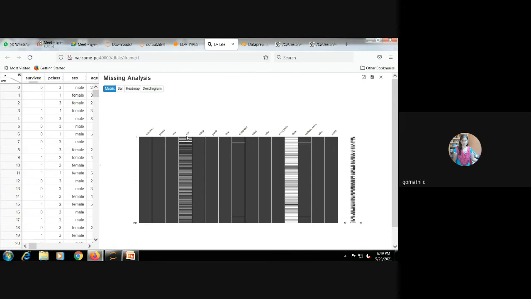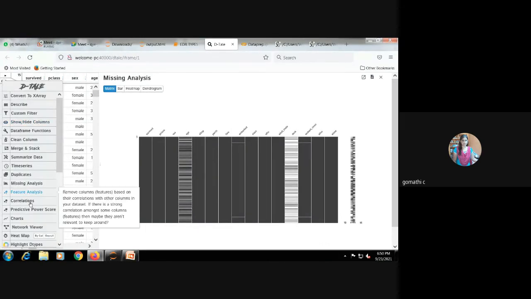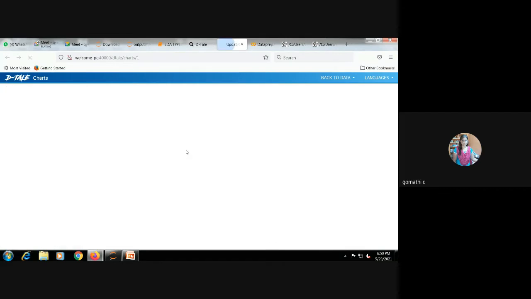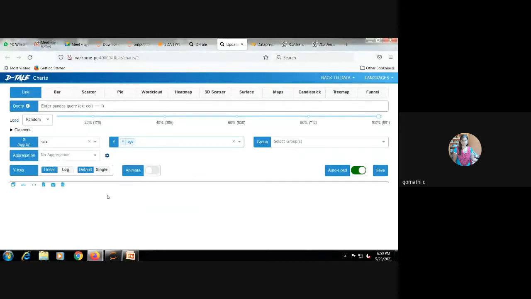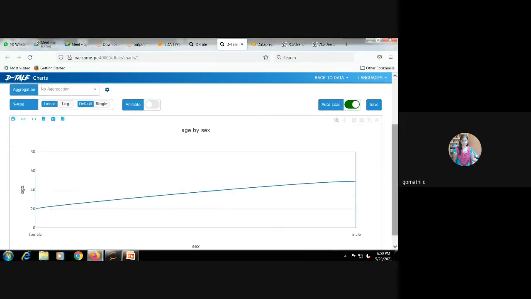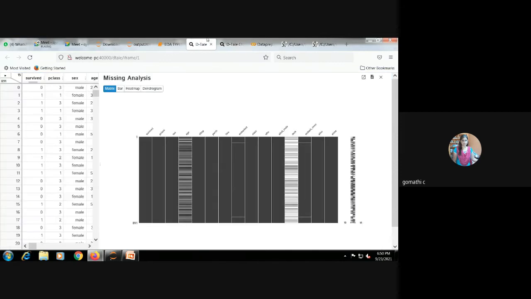So I can directly go and use the code and replace the missing values. Like this, there are charts also. If you want to change the X columns and Y columns, it will show the charts. See the correlations, the entire part, it shows.